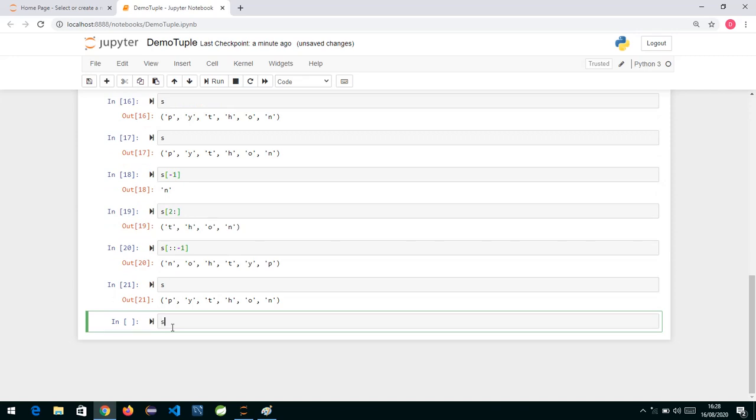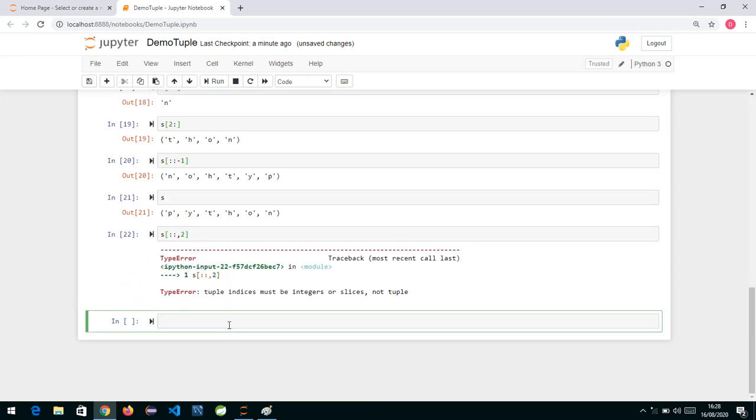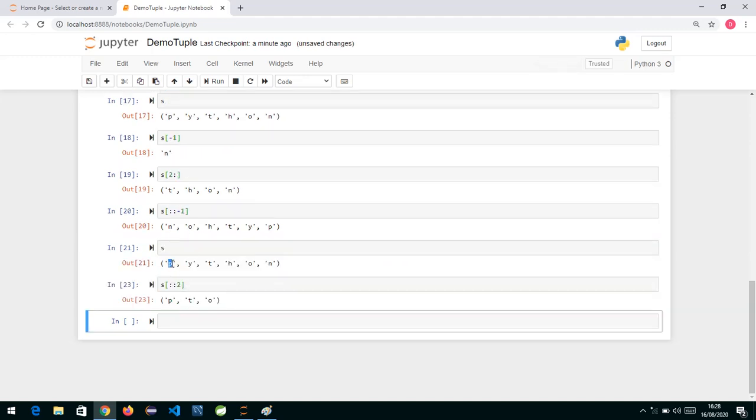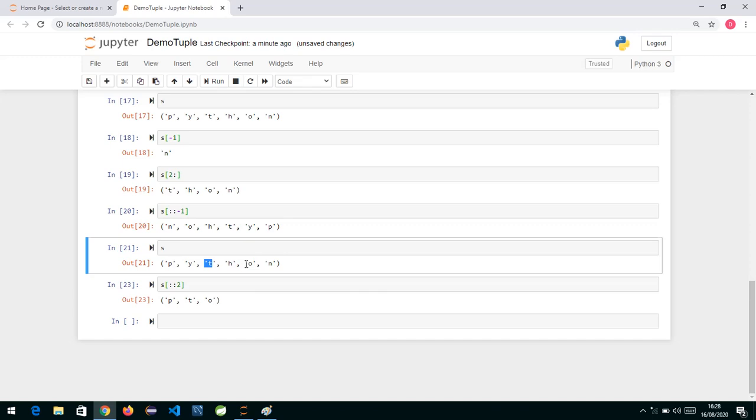Similarly, if I want to extract every alternate element, what we can say is colon colon, and if I write 2 it means every second element. First you will get P, then you will get T, and then you will get O. So this is the first element, 0 plus 2 is 2, 2 plus 2 is 4, then the fourth index element. I have not made use of a comma, sorry, my mistake. Let us hit now. So you can see it has given us P and then T and then O.